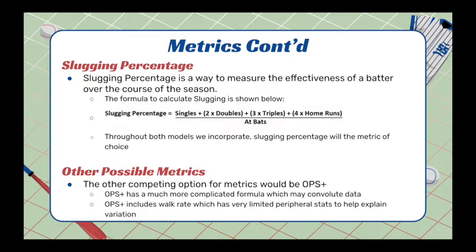One benefit to using slugging percentage is that it excludes walks, both intentional and unintentional. While this contributes to a batter's performance and offensive effectiveness, this is not exactly what we are choosing to put a focus on. As for other possible metrics, the competition for a determinant metric was OPS+. The reasons we chose not to go with this metric are as follows. OPS+ has a much more complicated formula and it may convolute the data. Additionally, OPS includes walk rate, which, as previously mentioned, we did not want to include. This is because walk rate has a very limited peripheral stat line and isn't able to help us explain the variation.